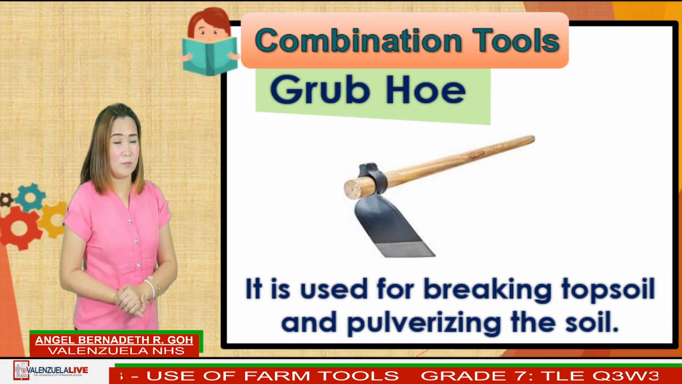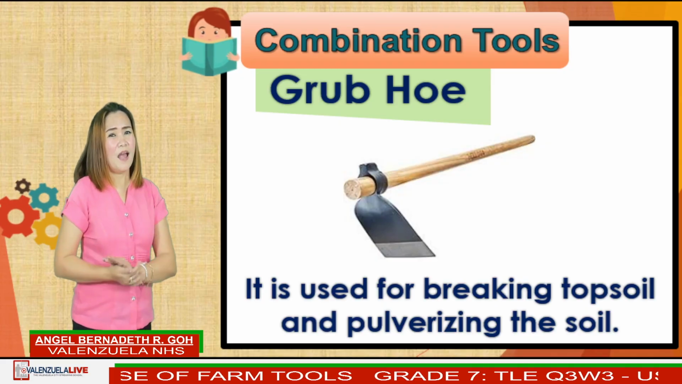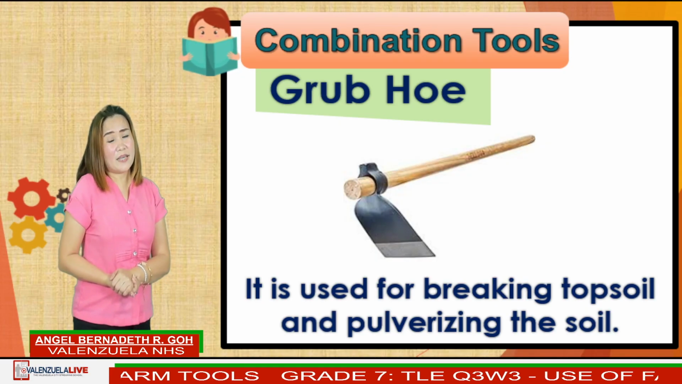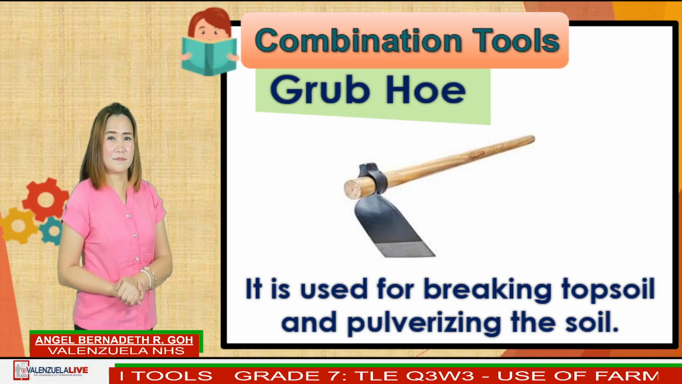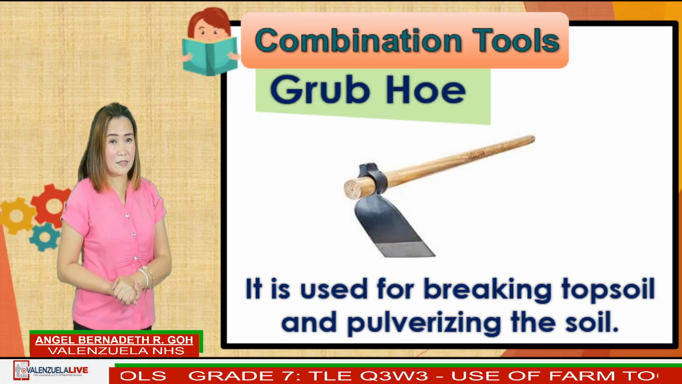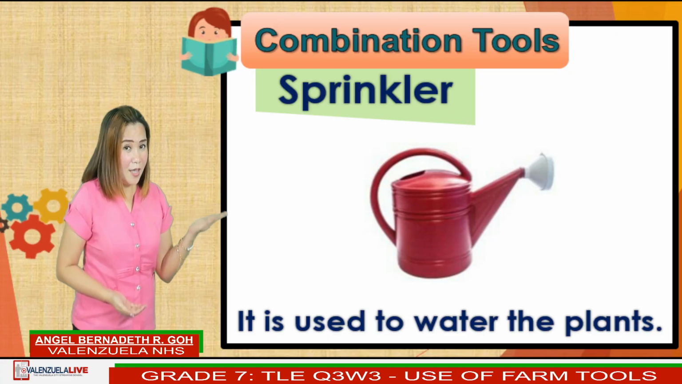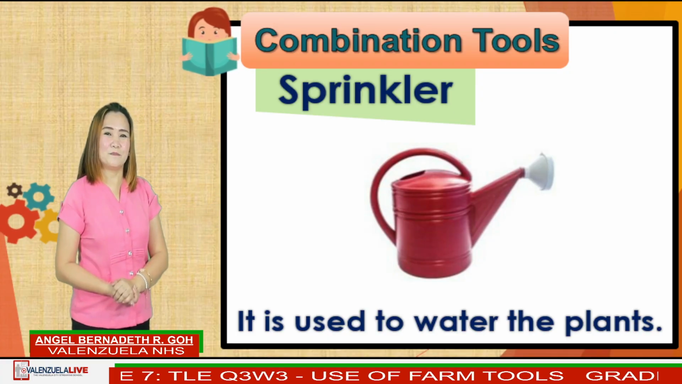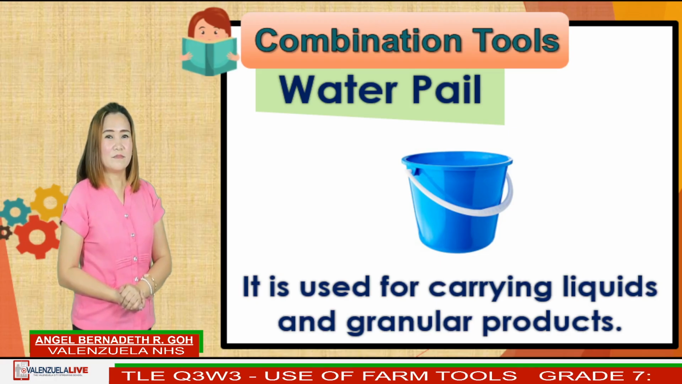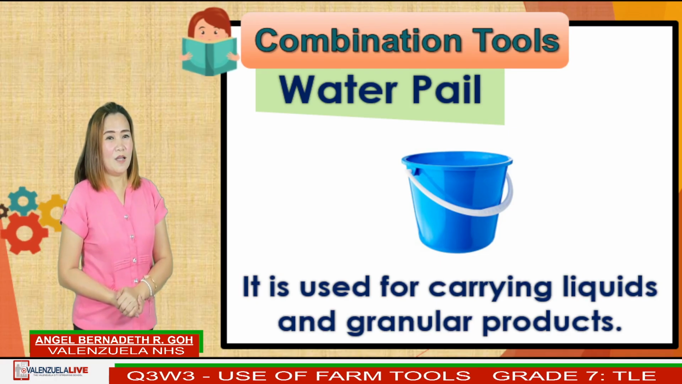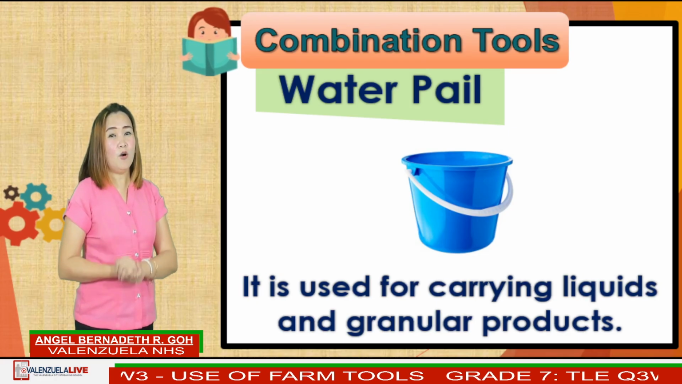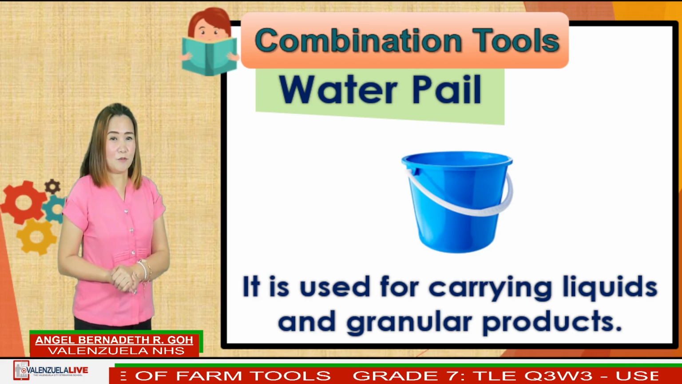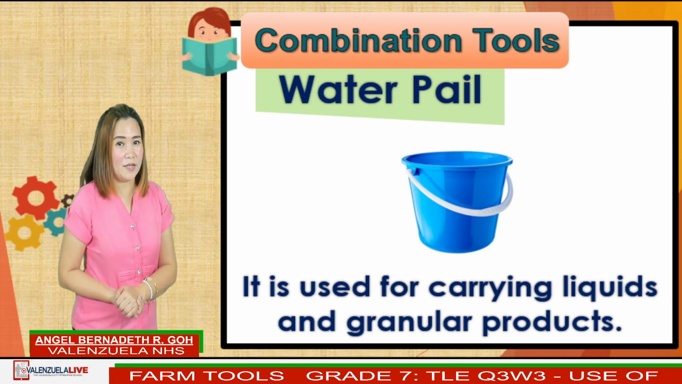Grab hoe. Grab hoe is used for breaking topsoil and pulverizing the soil. Next, sprinkler. It is used to water the plants. Another, water pail. Water pail is an open top container used for carrying liquids and granular products.